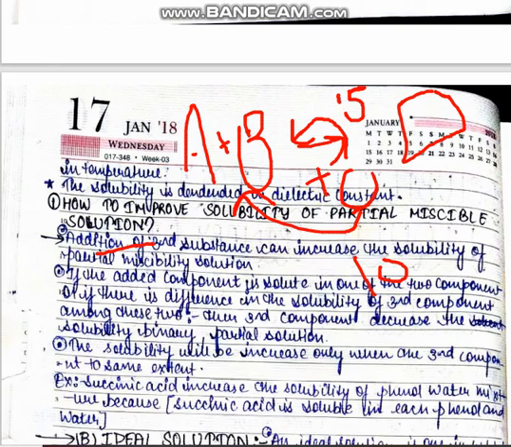It means the C has the same solubility in both A and B. It should show the same 15-15 solubility in both A and B. For example, succinic acid increases the solubility of phenol and water because succinic acid is soluble in both phenol and water to the same extent.